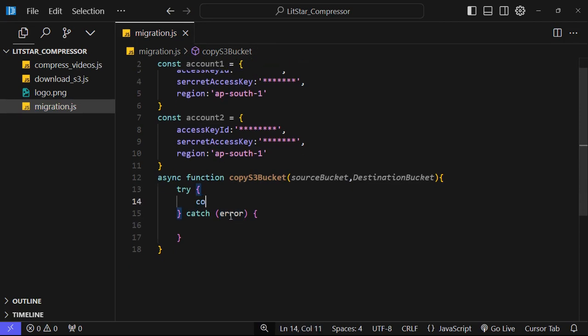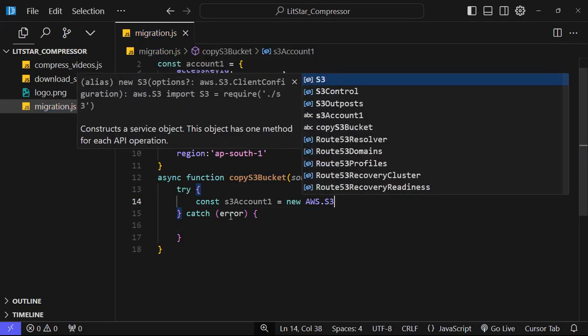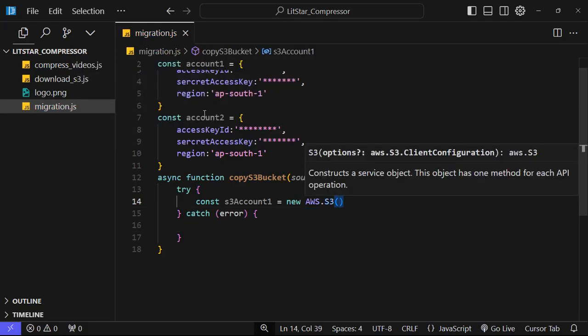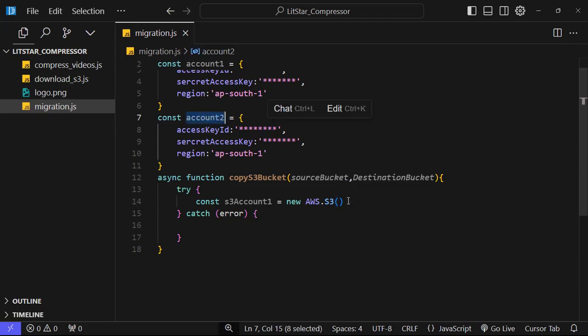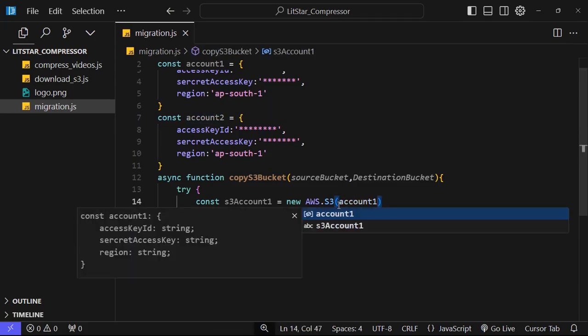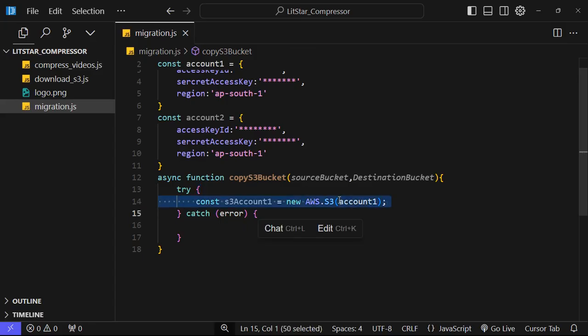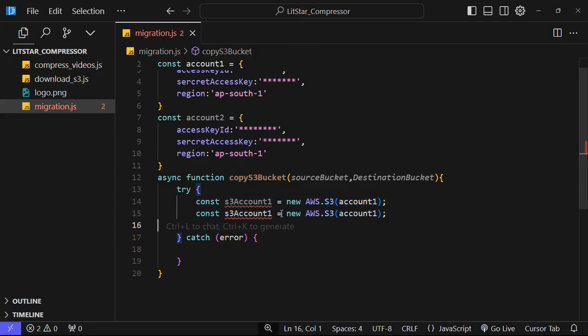Now we will make an instance of our S3. So s3Account1 is equal to new AWS.S3, and we will pass account1, and the same we will do for account2. Now we have created our S3 instances, so we have an instance for both of the buckets.